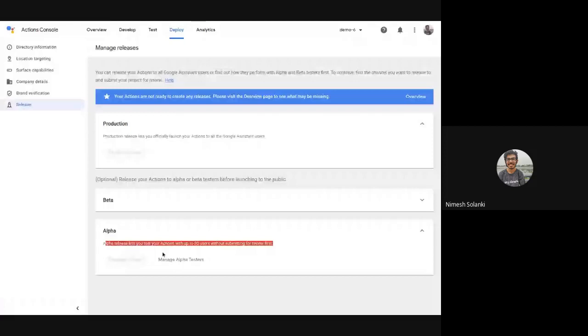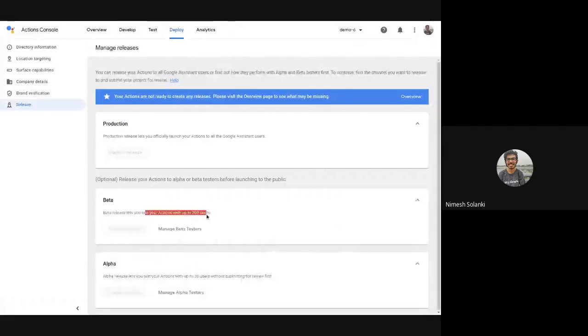They can try it out without, if you submit it for review, it will take around a week or so to get reviewed. In beta, you can send it up to 200 users, but over here you need to submit it for the review before sharing it with your friends.